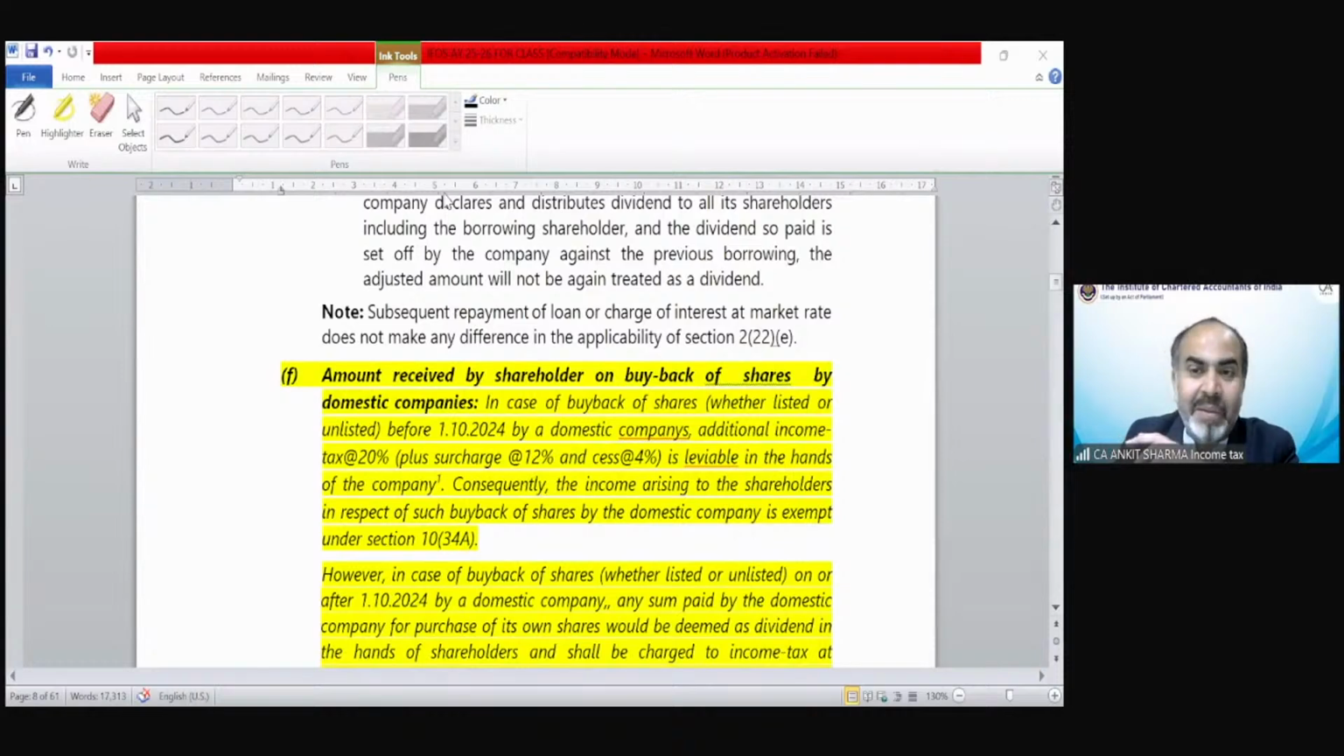Anirudh, in example number 2, 1.75 lakh is deemed dividend. What about the remaining? The remaining would not be treated as deemed dividend. That's it. There is no treatment under income tax for the remaining 1.25 lakh rupees.